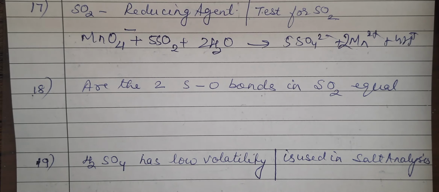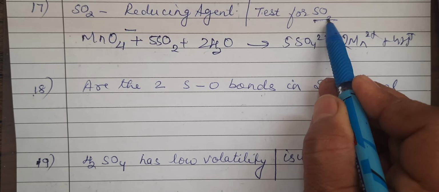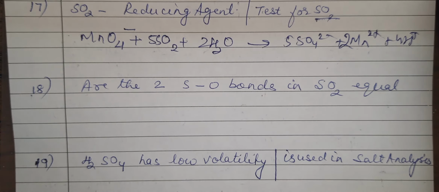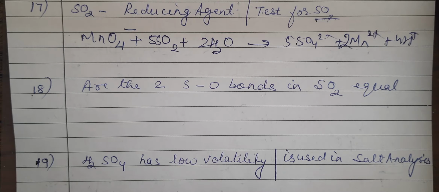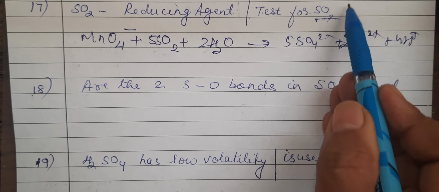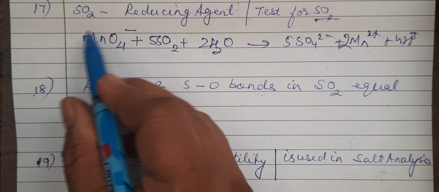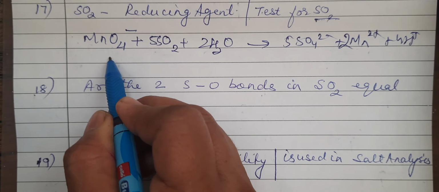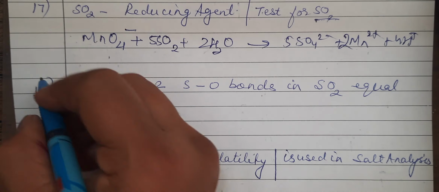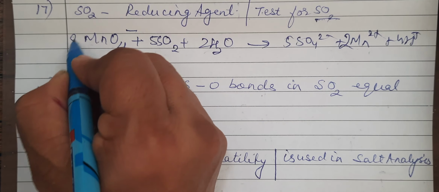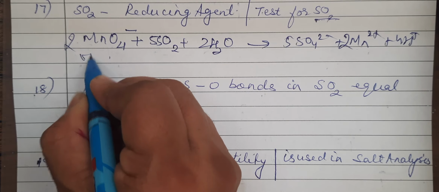Fine. Now another question that can be framed is, how is the presence of SO2 detected? Or what is the test of sulfur dioxide? You can check it by passing sulfur dioxide gas through potassium permanganate solution. Potassium permanganate is violet in color.